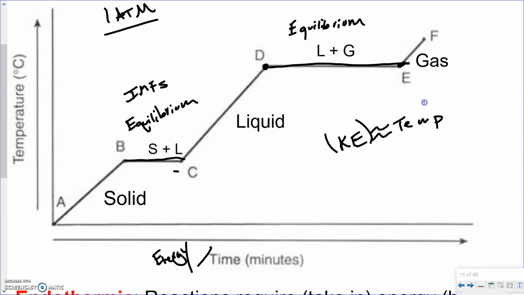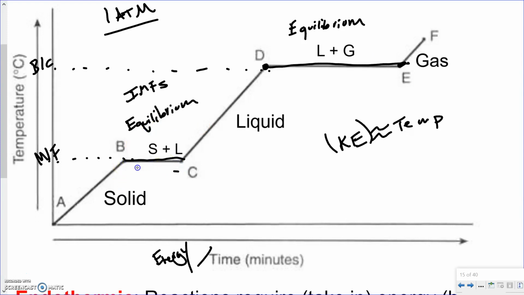So that's something we want to pay attention to, is the fact that these are constant temperatures. These temperatures also will correlate with the melting point and freezing points of the substances, or melting point and boiling point. So down here we would have either melting or freezing, depending on which direction you're going, because these can go up or down. And then up here we would have boiling or condensation, again, depending on which direction we're going.